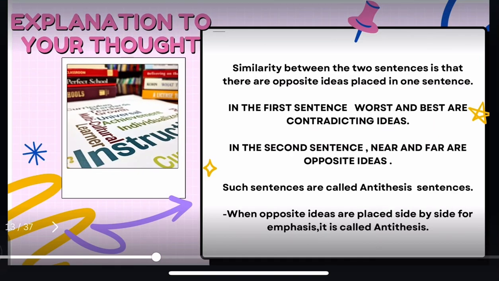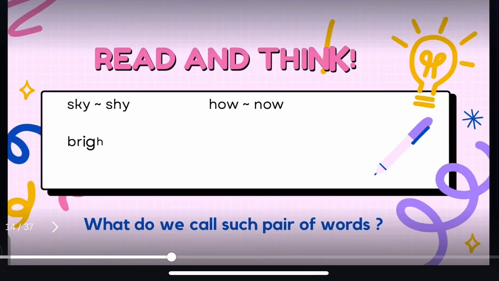The similarity between the two sentences is that there are opposite ideas placed in one sentence, as I said earlier. In the first sentence, worst and best are contradicting ideas. In the second sentence, near and far are opposite ideas. Now, such sentences are called antithesis sentences. When opposite ideas are placed side by side for emphasis, it is called antithesis. Let's see further.